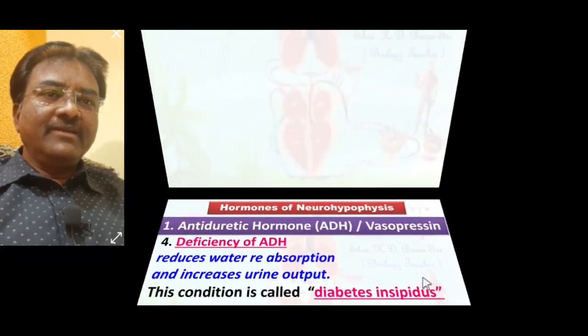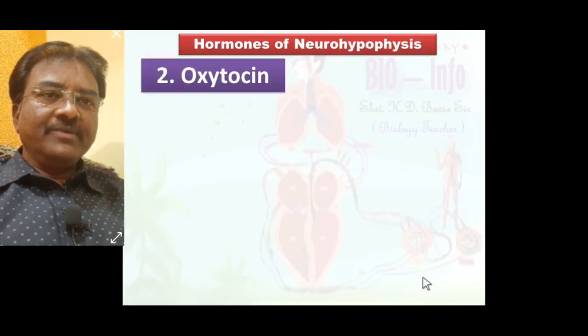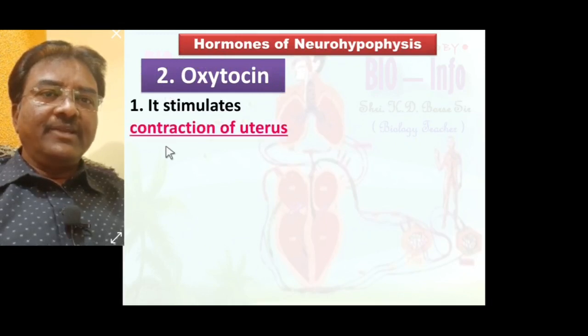Now we learn the second hormone of the neurohypophysis, known as oxytocin. No doubt it is also secreted by the hypothalamus, but only released by the neurohypophysis of the pituitary gland. It stimulates contraction of the uterus during the parturition process.